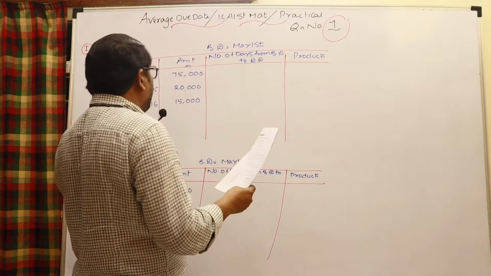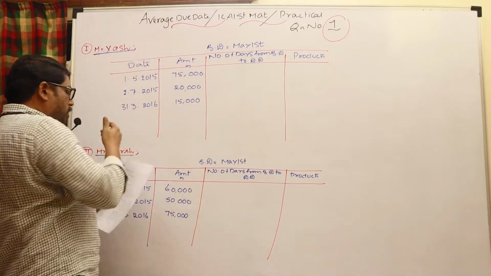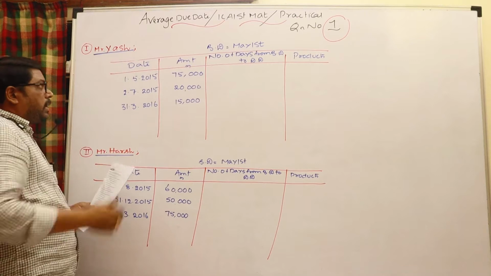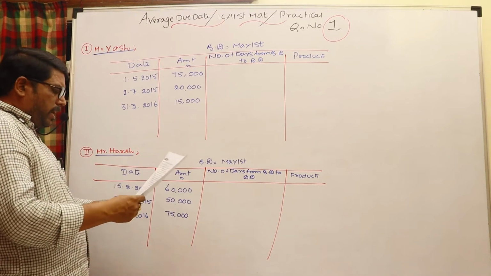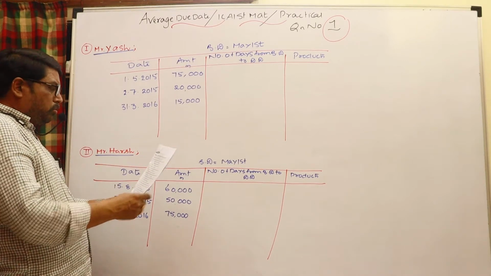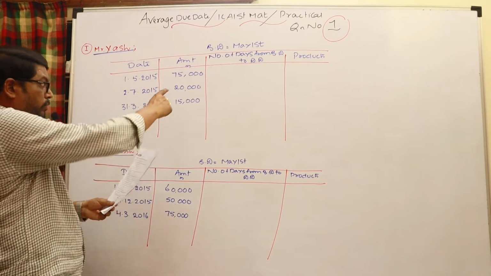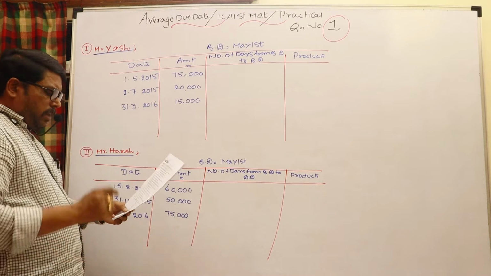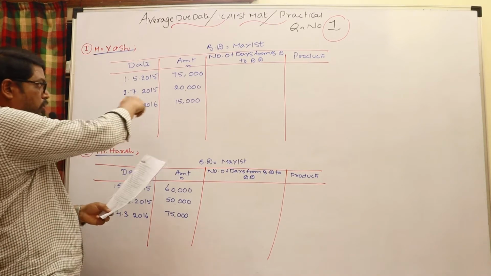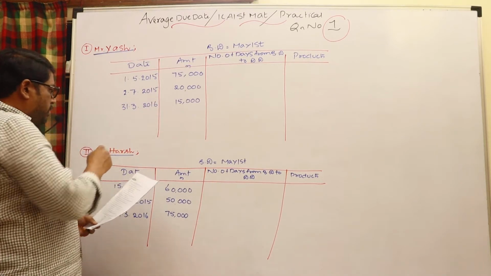That is why I have taken Mr. Yash and Mr. Harsh. Come to Mr. Yash first of all. Three drawings are there: 1st May 2015, 75,000; 2nd July 2015, 20,000; and lastly 31st March 2016, 15,000. Go to Mr. Harsh.